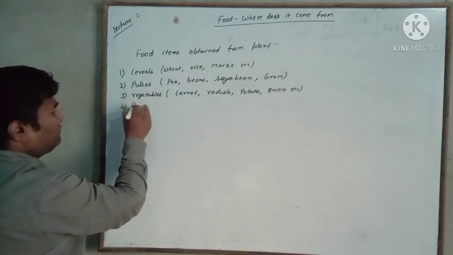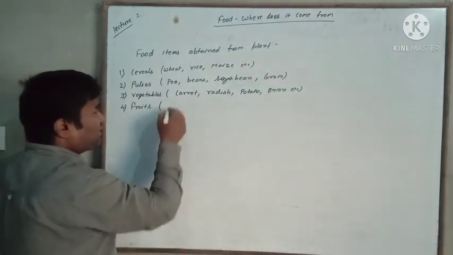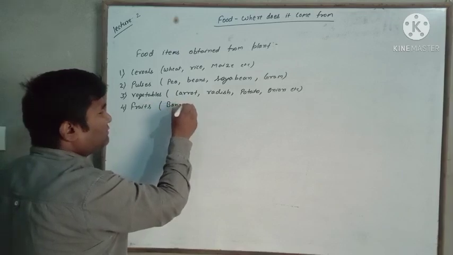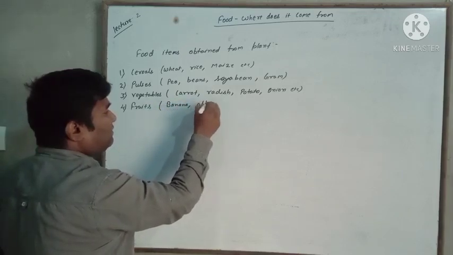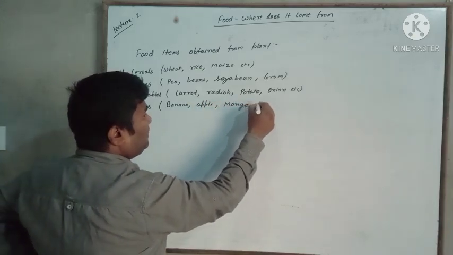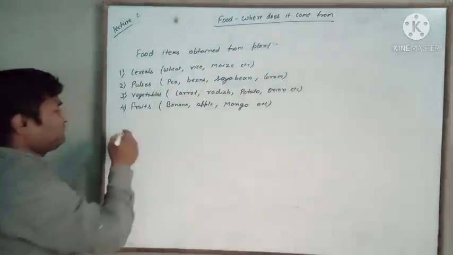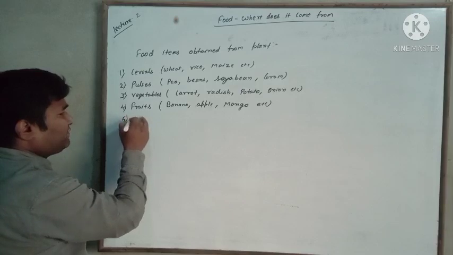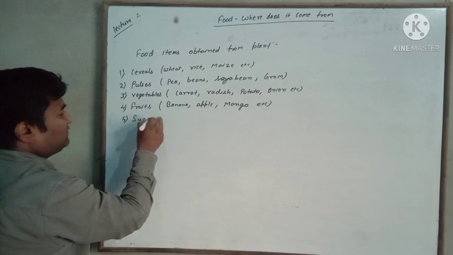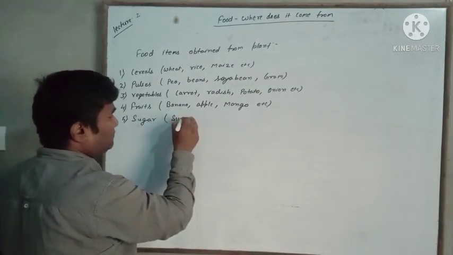Fourth, fruits. So, fruits of which plants do we consume? We consume fruits of banana, apple, mango, grapes, etc. These are the fruit plants whose fruits we consume. Fifth, sugar. We obtain sugar from sugarcane.